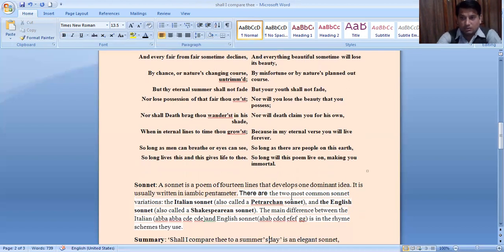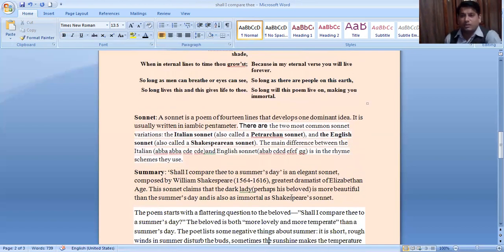Okay, dear students, we have gone through the lines of the poem here. So I have mentioned here some summary of the poem. I would like to make it clear to you through the lines of the summary. Shall I Compare Thee to a Summer's Day is an elegant sonnet composed by William Shakespeare, the greatest dramatist of the Elizabethan age. This sonnet claims that the Dark Lady, perhaps his beloved, is more beautiful than the summer day, and is also as immortal as Shakespeare's sonnet.